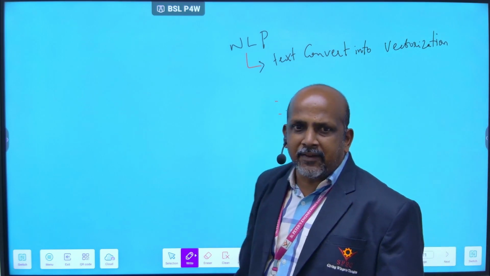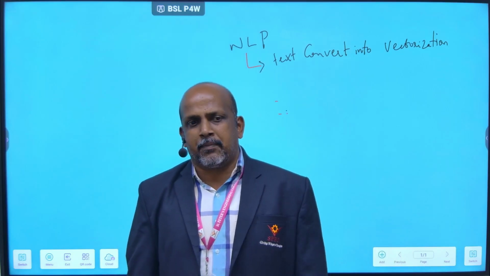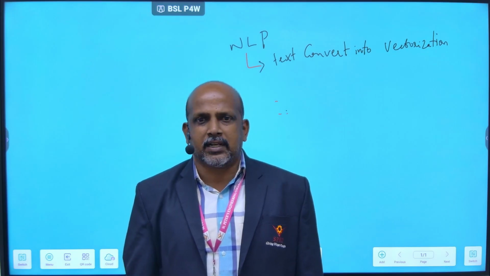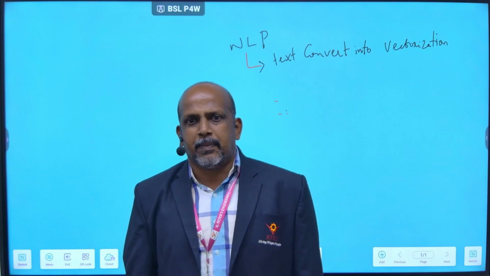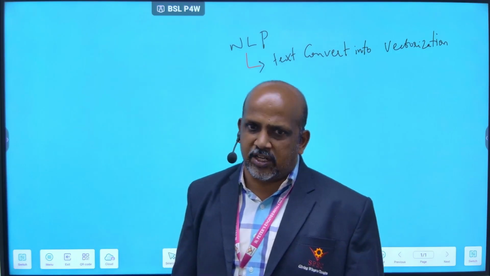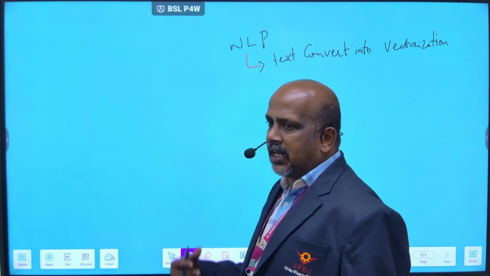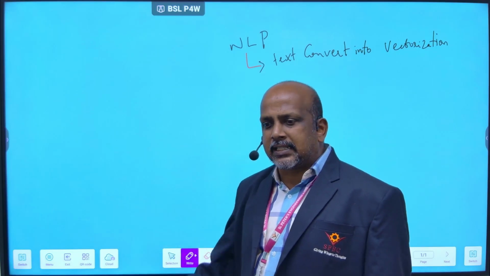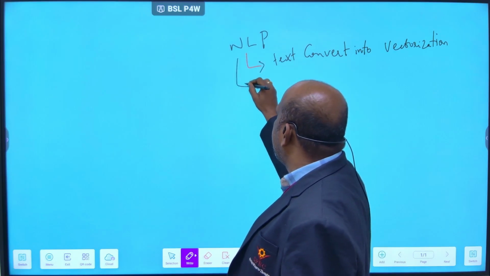In human languages, my mother tongue is Tamil, so I will use the Tamil language, or otherwise a Telugu person will use the Telugu language. But the machine understands only zeros and ones. So the text or language should be converted into vectorization, and only then can you go for NLP.